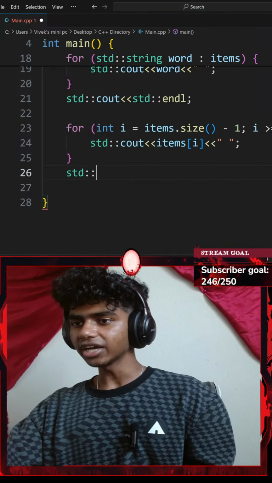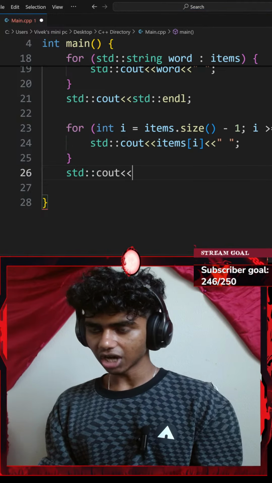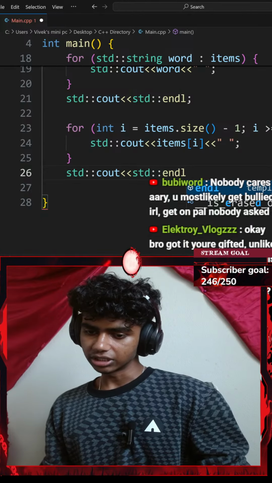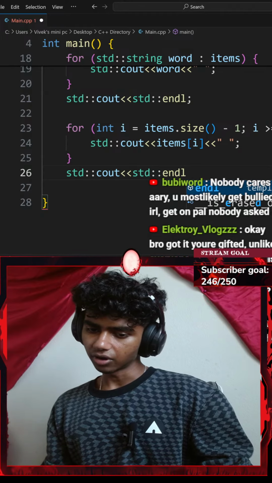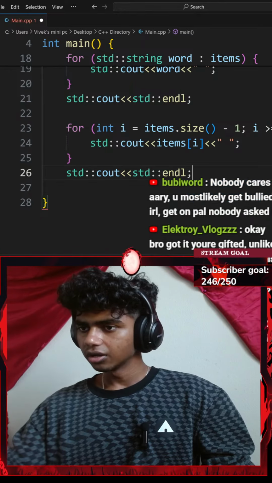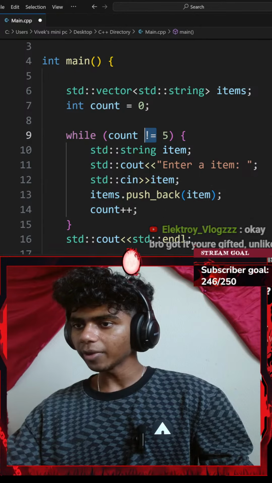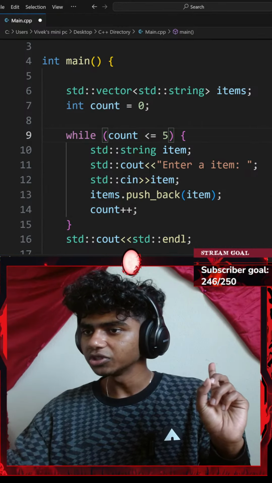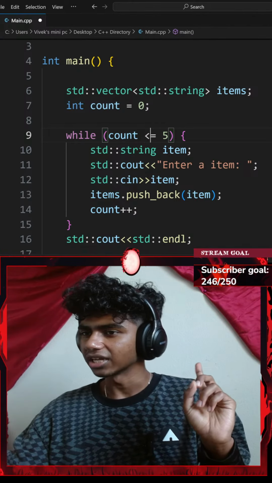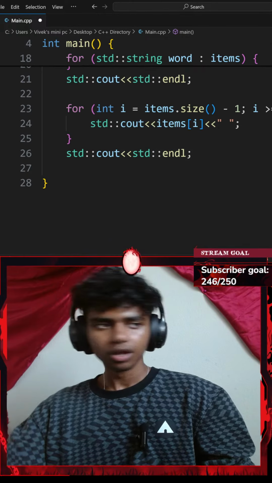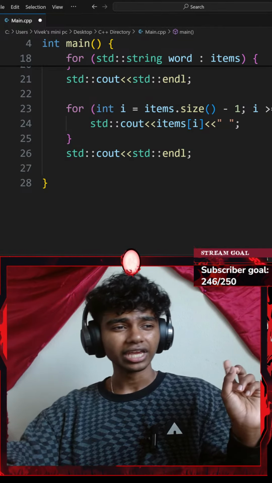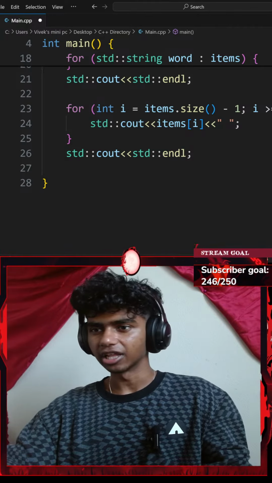Okay, so let's go with the standard console output with an insertion operator of a standard end line. Don't use not equal to. It's not clearly manifest for indents of while loop. Oh, I see. Okay, let me change that to while my count is less than or equal to 5. Okay, next up, then print each item reversed letter by letter.